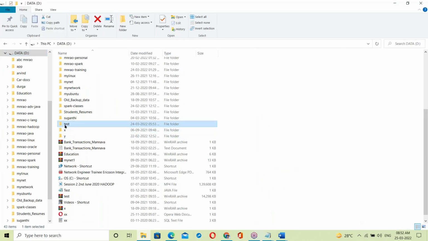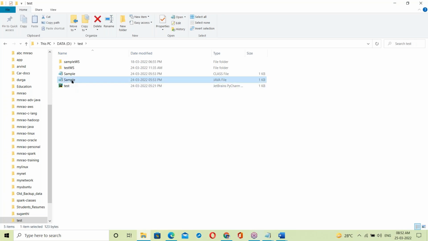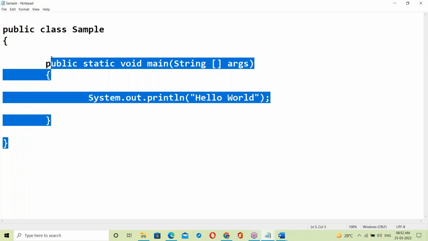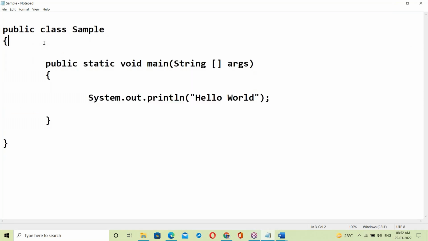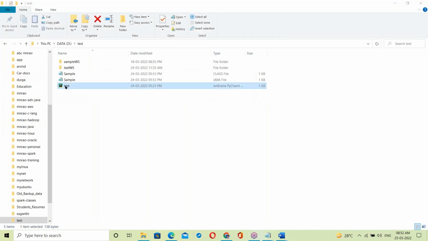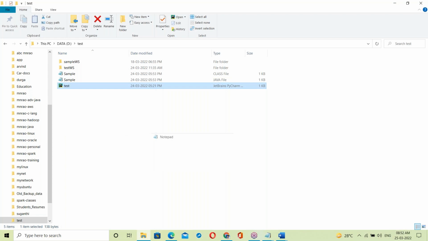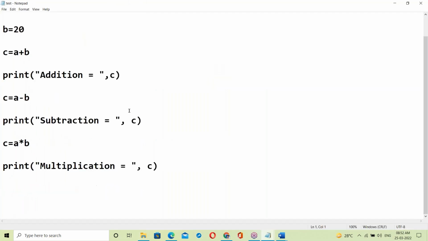Suppose this is some Java program. It's a user understandable language, like English language. Next, Python scripting. These are like English language. C program, C plus plus, Java, all the programs look like English language. These are user understandable languages.